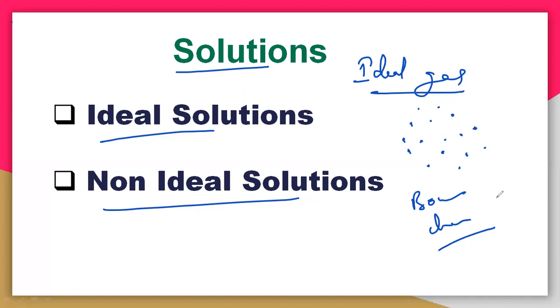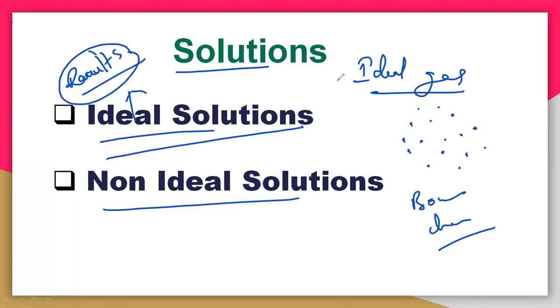Now in the case of an ideal solution, it must also follow one particular law, which is called Raoult's law. I will explain Raoult's law in this session, but you have to understand the ideal solution. Ideal gas and ideal solution are somewhat similar. An ideal gas follows Boyle's law, Charles's law and Avogadro's law, the gas laws. But an ideal solution is the solution which follows Raoult's law. So let us understand Raoult's law.